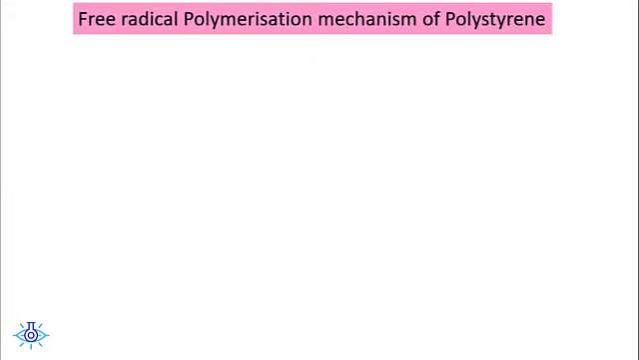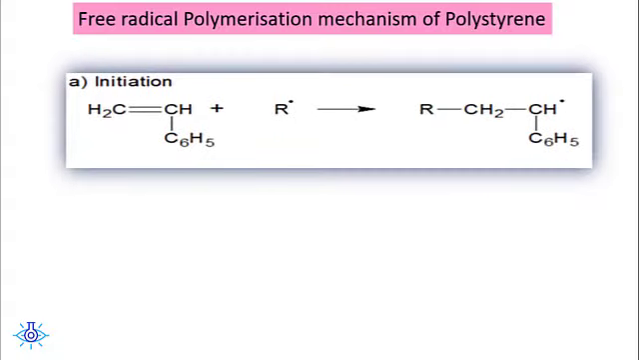Let us see the free radical polymerization mechanism in one more example, that is polystyrene. So already we know free radical polymerization takes place in three steps. First one is the initiation, where the monomer reacts with the free radical, forming the chain initiating species. So this is styrene, this is the monomer styrene, which is reacting with the free radical, forming the chain initiating species. That is the first step.